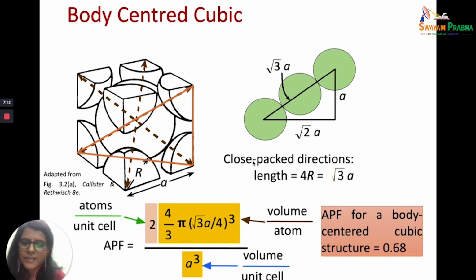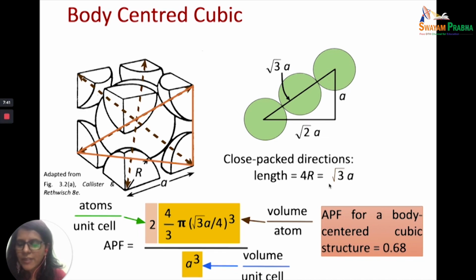So you get the face diagonal value equal to root 2a. Now you want to find the value of the body diagonal. The body diagonal is equal to root of (root 2a) whole square plus a square, and when you solve it, you get root 3a equal to the body diagonal. Now this body diagonal is actually equal to 4r because this is r, and this is 2r. So 4r is equal to root 3a.